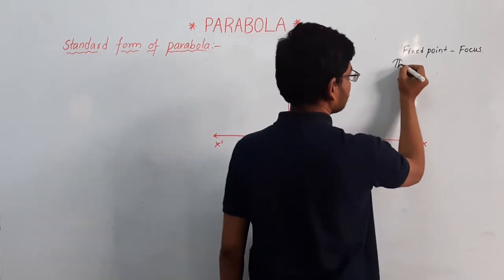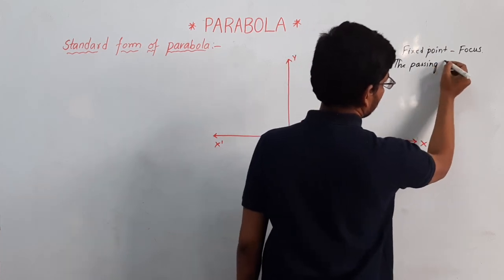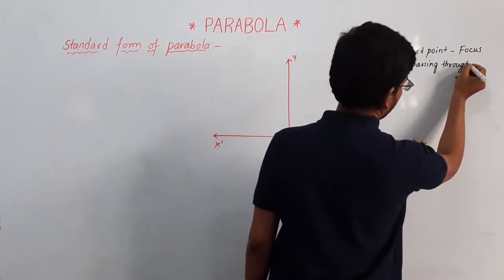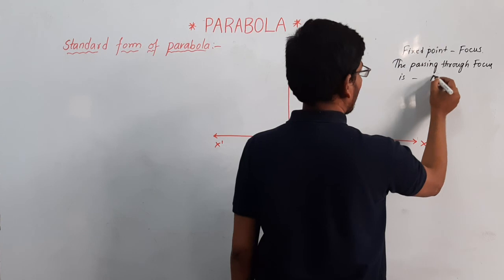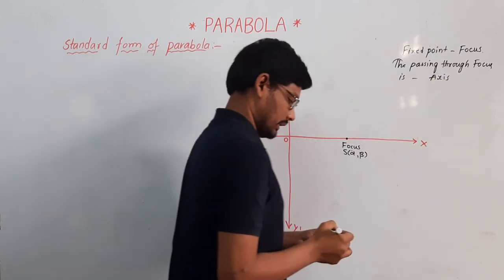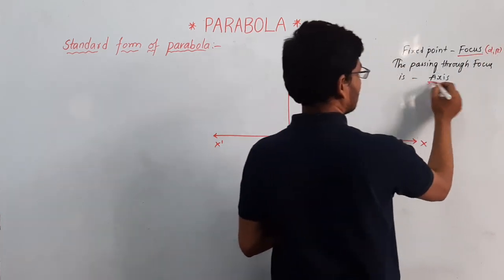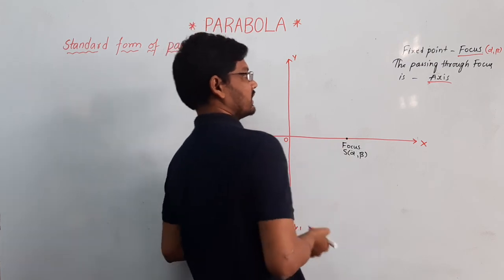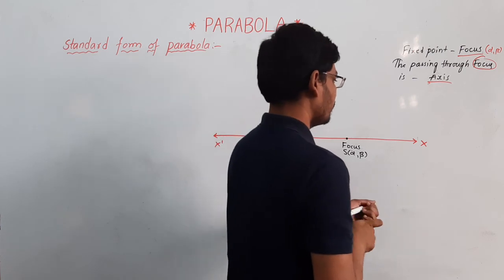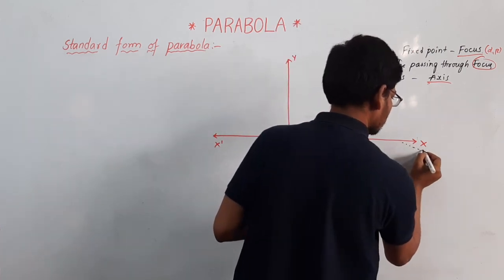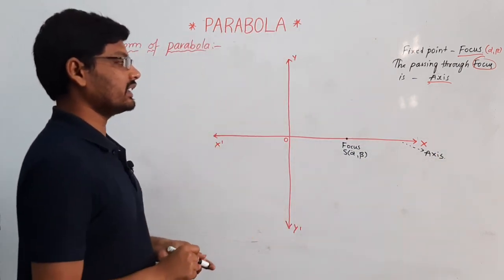The line passing through the focus is called the axis. The first one, the fixed point, is called the focus, that is alpha comma beta, and the line passing through the focus is called the axis. This is nothing but the axis.